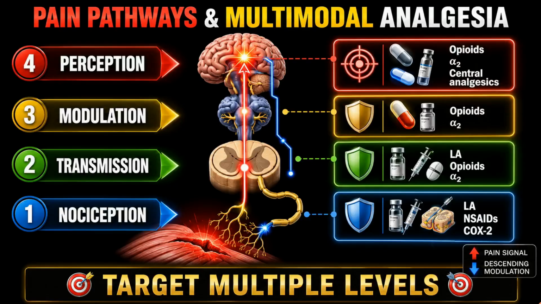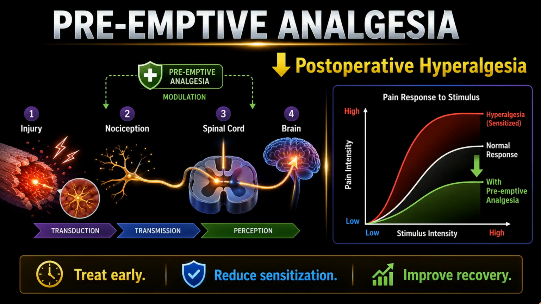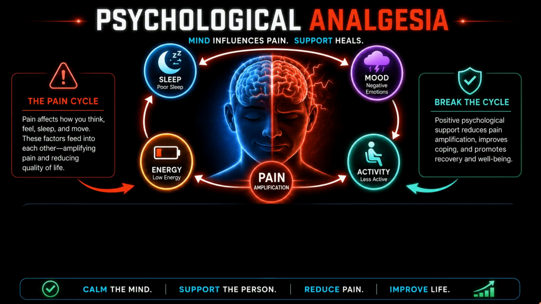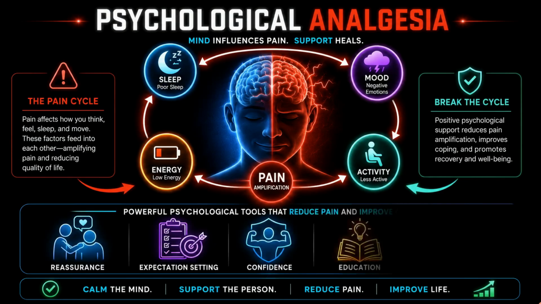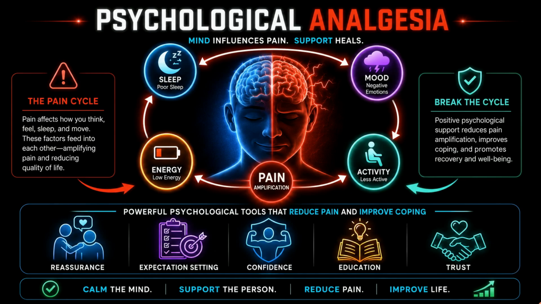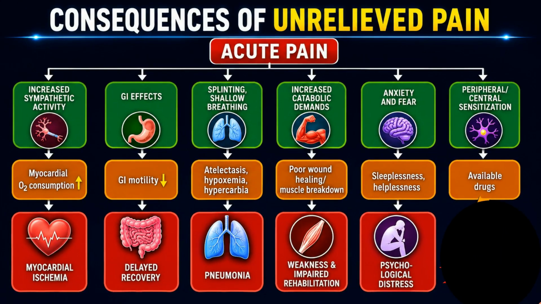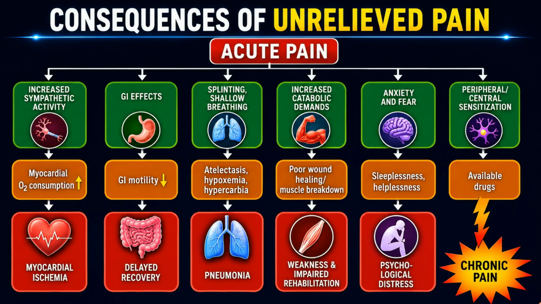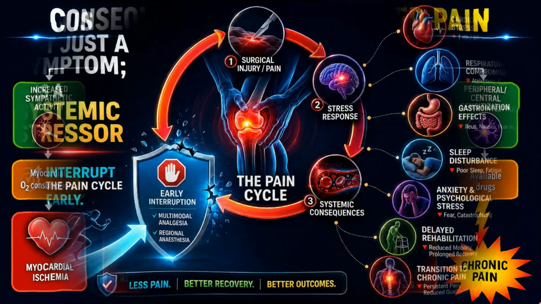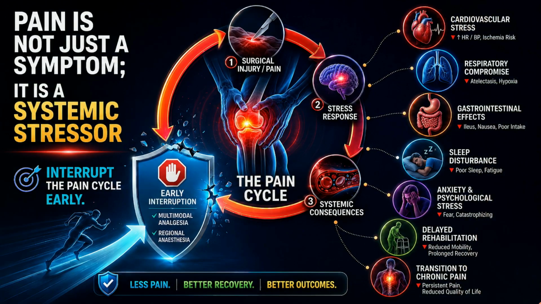If we reduce the pain signal early through preemptive and multimodal care, we can reduce postoperative hyperalgesia and later amplification. Reassurance, expectation setting, and confidence are also powerful analgesic tools because fear can amplify pain. Unrelieved pain can affect heart, lung, gut, wound healing, sleep, psychology, and rehabilitation, and lead to chronic pain transition. Pain is not just a symptom, it is a systemic stressor. So our goal is to interrupt the pain cycle early.